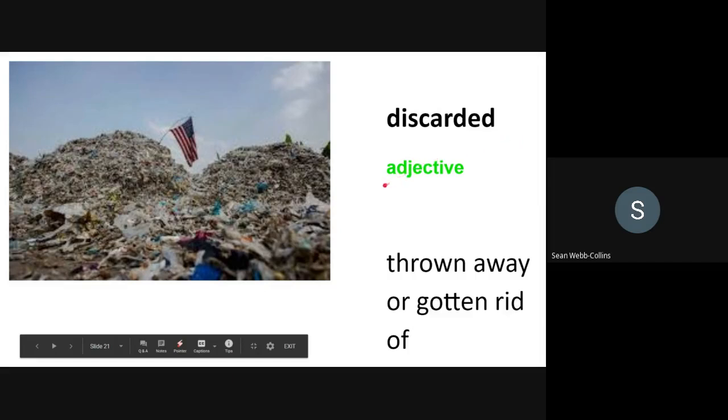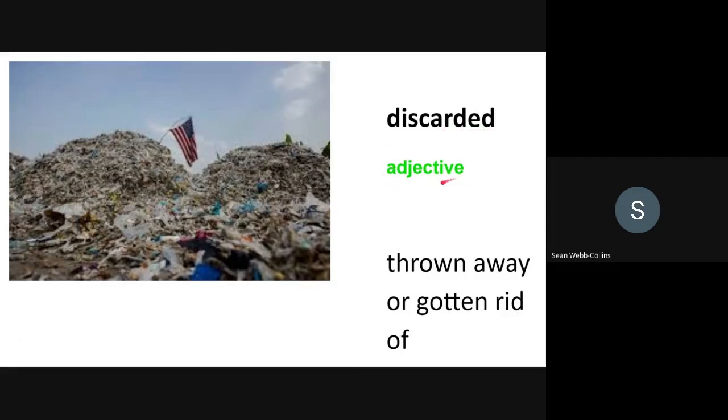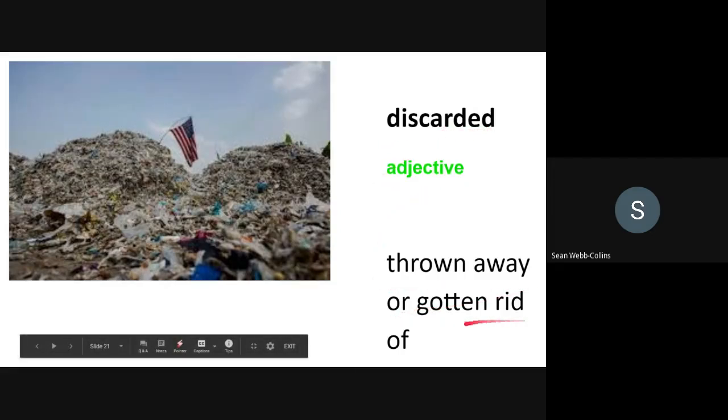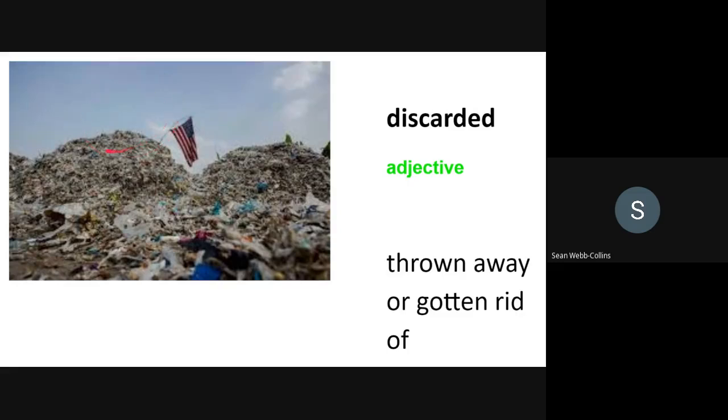Discarded. Adjective, thrown away or gotten rid of. For example, a forlorn discarded flag flutters in the junkyard.